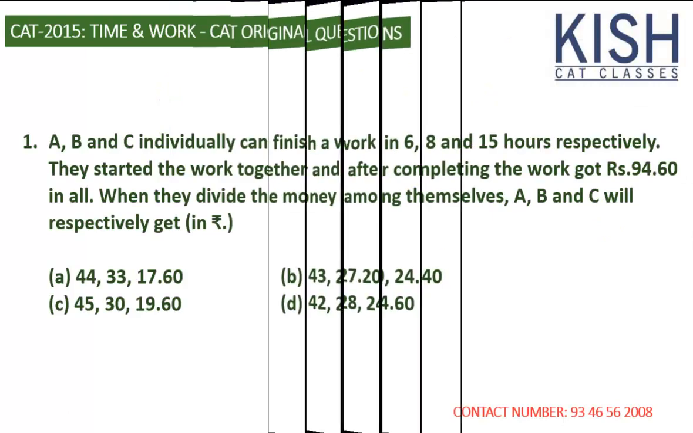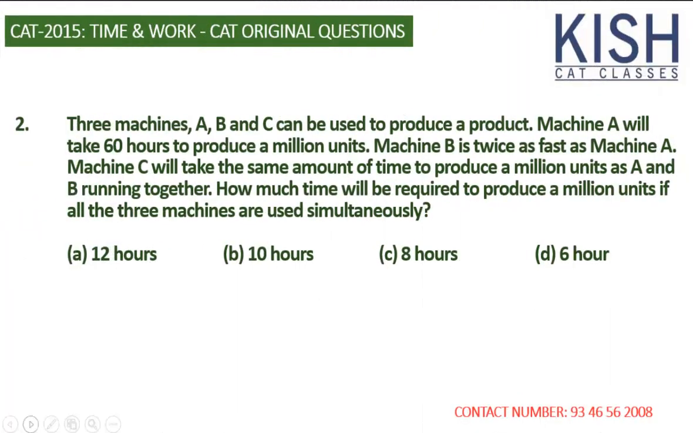Let's solve question number 2. 3 machines A, B, C can be used to produce a product. Machine A will take 60 hours to produce 1,000,000 units. Machine B is twice as fast as machine A. Machine C will take the same amount of time to produce 1,000,000 units as A and B running together. How much time will be required to produce 1,000,000 units if all the 3 machines are used simultaneously?